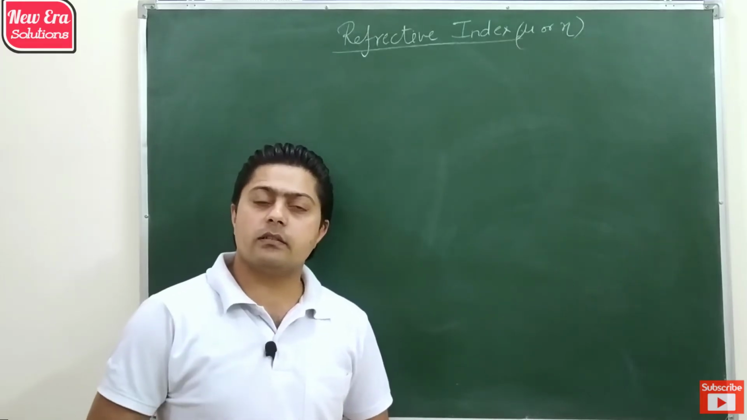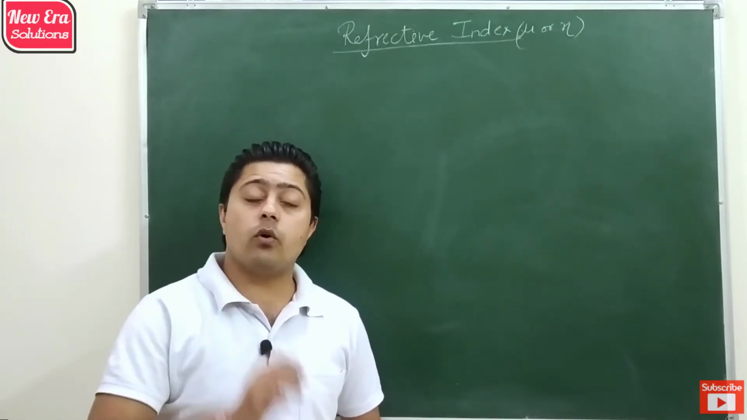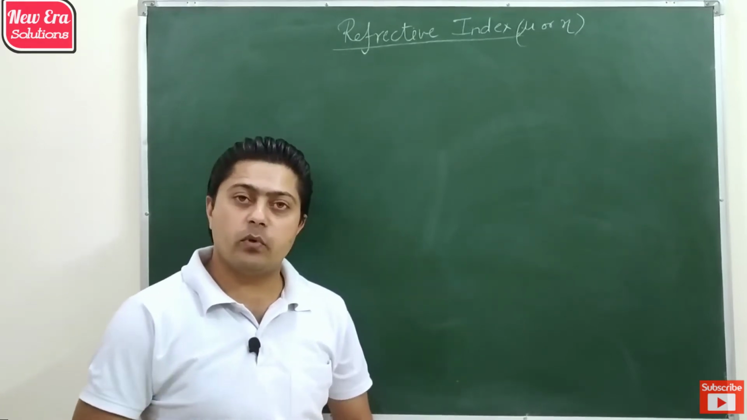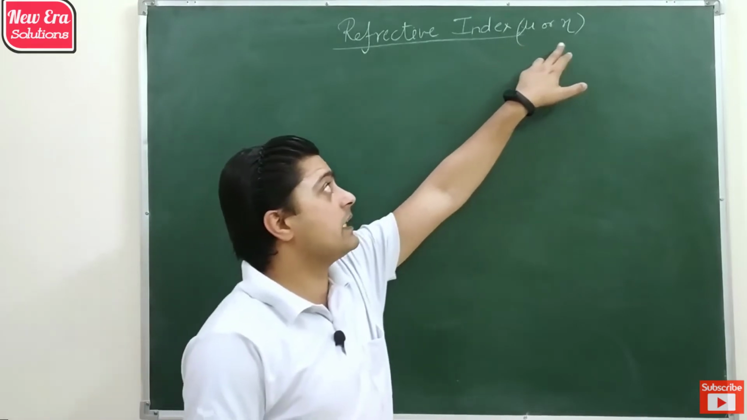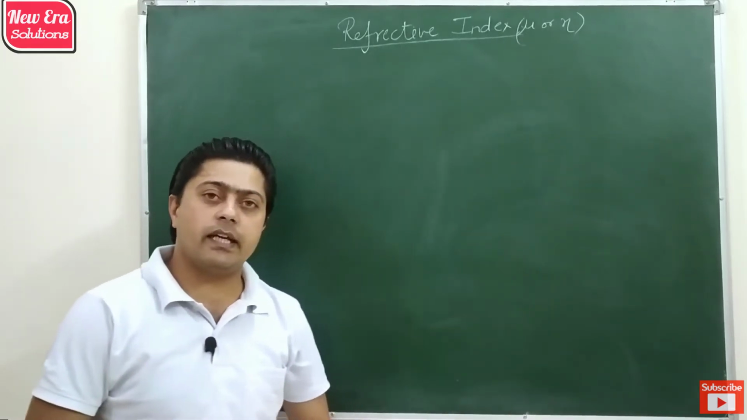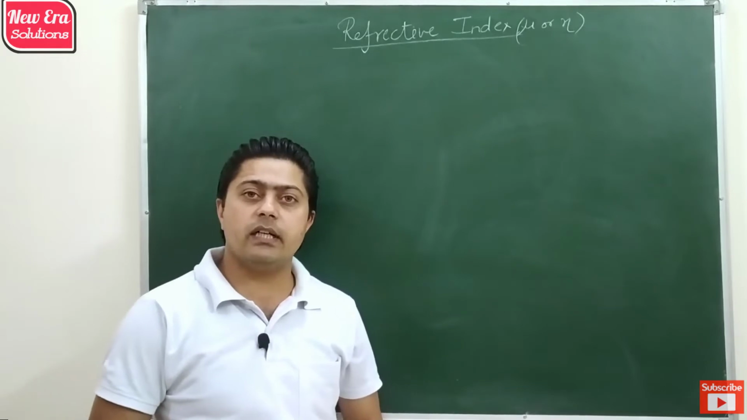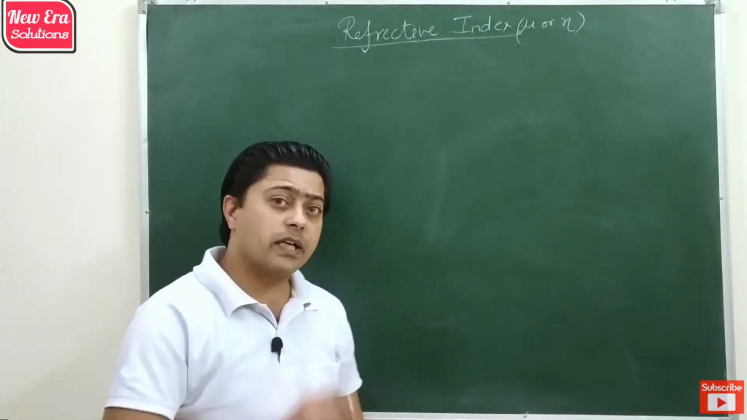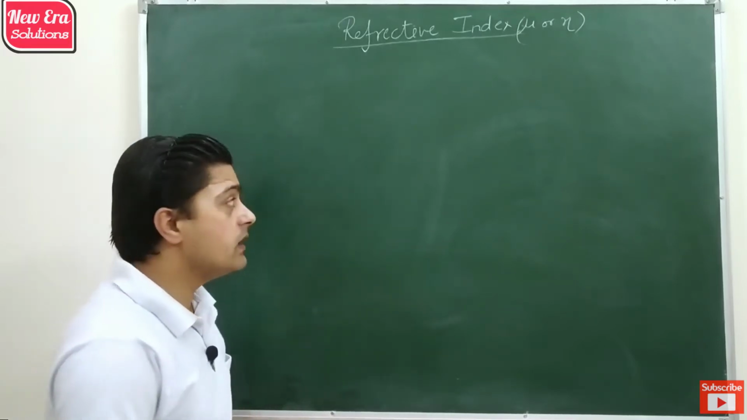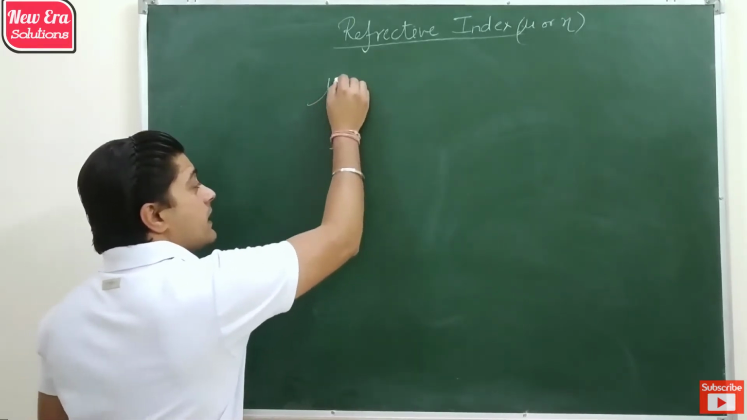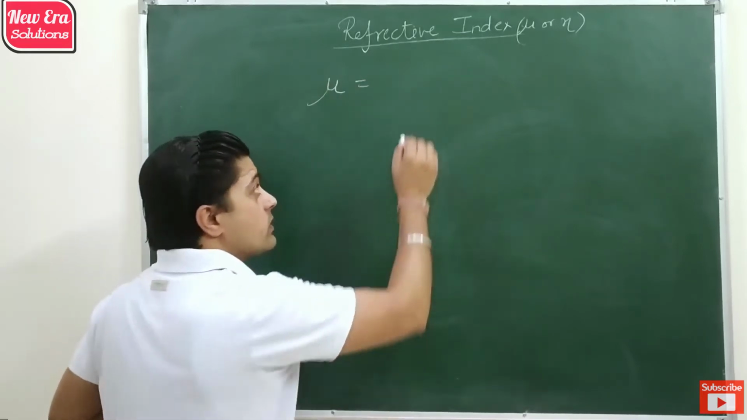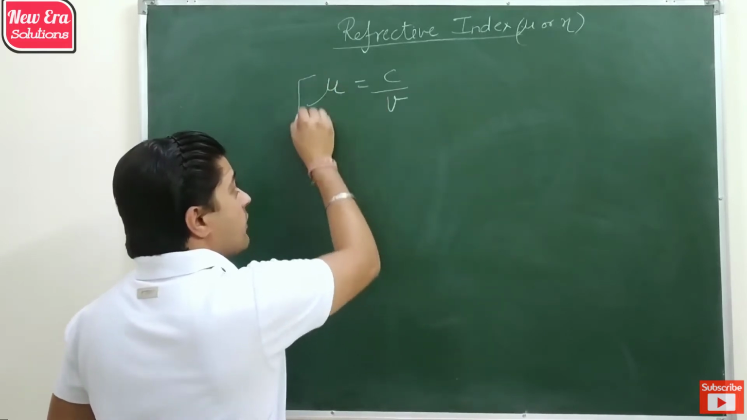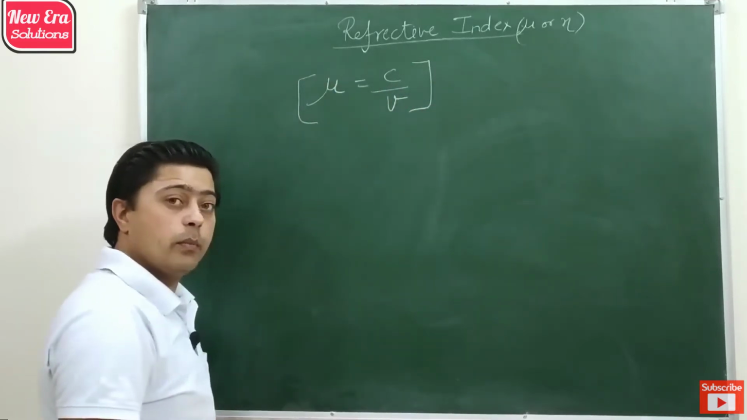So now we discuss refractive index, which is also known as optical density of a medium. In different books, the symbol of refractive index may also be different, so you can take either symbol to represent the refractive index. Now as per the definition, the refractive index of a medium is basically the ratio of the velocity of light in vacuum to the velocity of light in that medium.